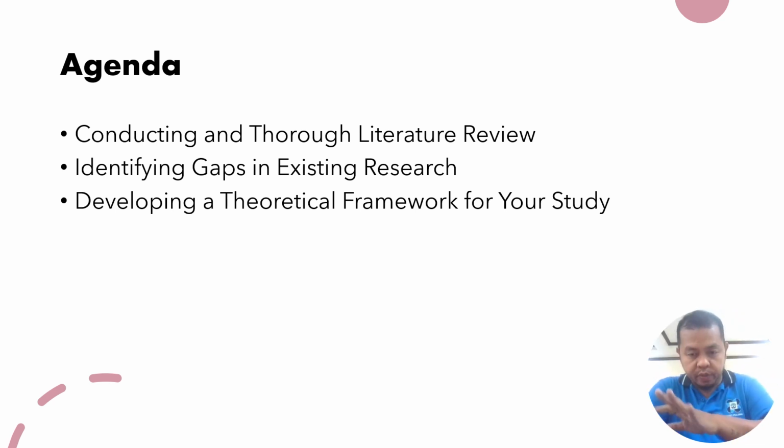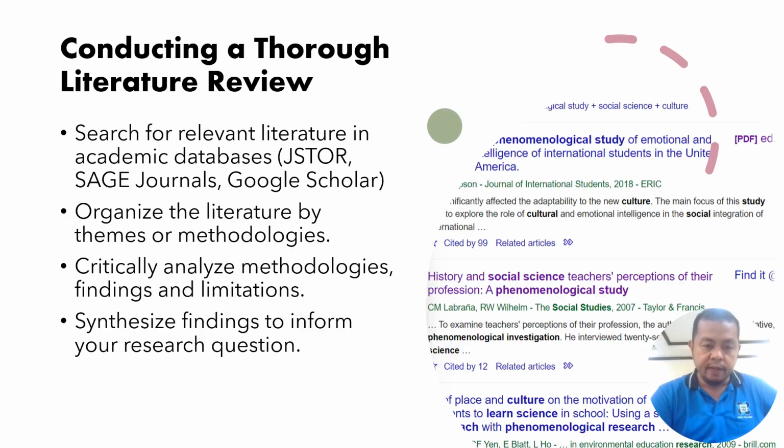In this presentation, we'll be dealing with conducting a thorough literature review, how to identify gaps in existing research, and how to develop a theoretical framework for your study. So that's the agenda.